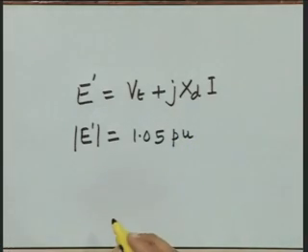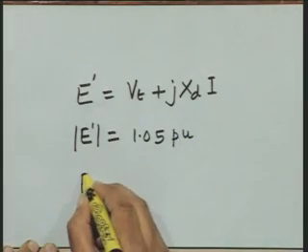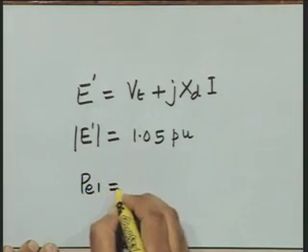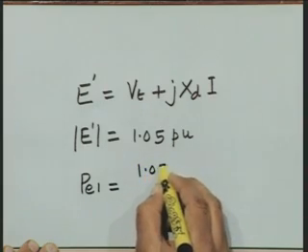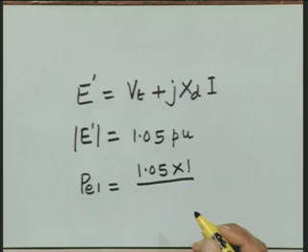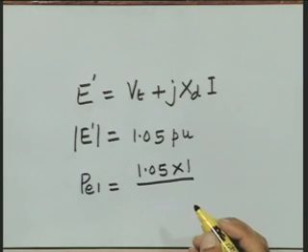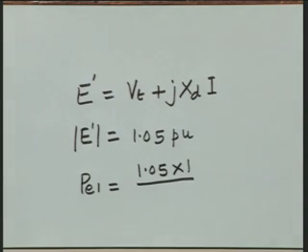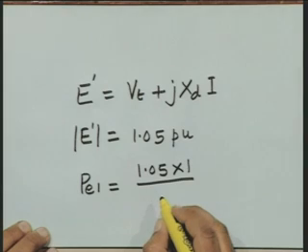The pre-fault power angle characteristic Pe1 becomes now 1.05 into 1 divided by the total reactance between the infinite bus voltage and the internal voltage, that is 0.5.